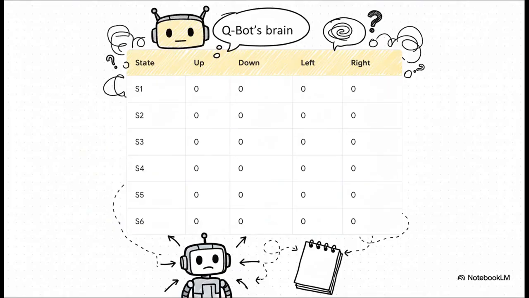This map is the famous Q table. You can think of it as Qbot's brain, or maybe its cheat sheet. It's just a table that lists every possible state and every possible action from that state. But here's the thing. At the very beginning of its journey, this table is completely blank. I mean, look at it, all zeros. Qbot is completely clueless. It has absolutely no idea which moves are good and which are bad.